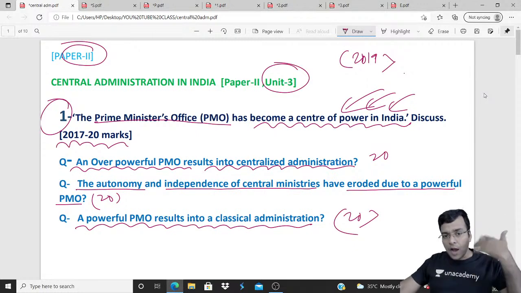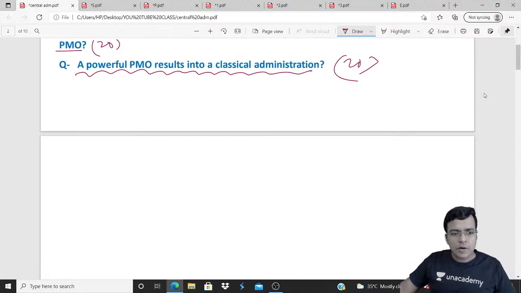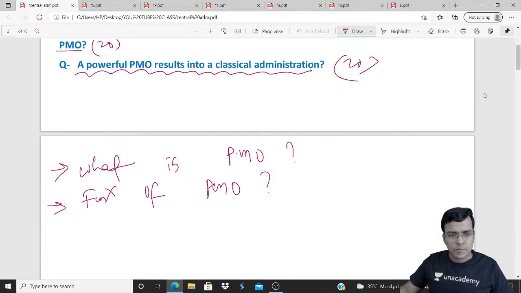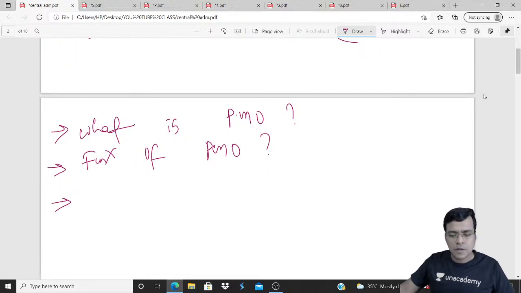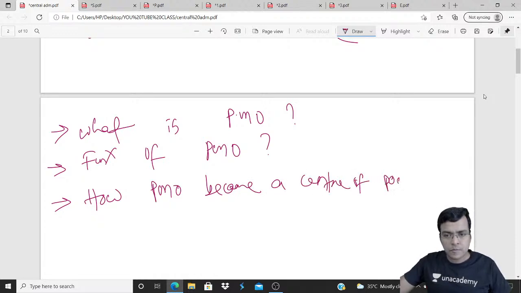We need to write how it became so. The part of the answer: first, what is PMO, and shortly the functions of PMO. Next, how PMO became a center of power.